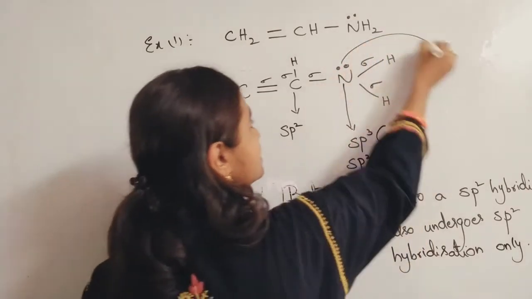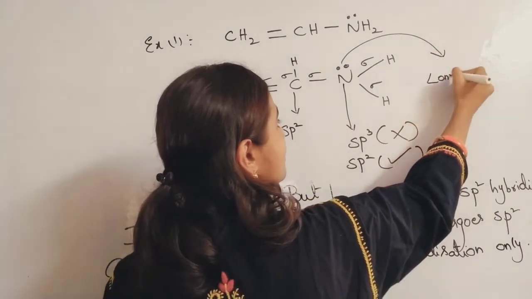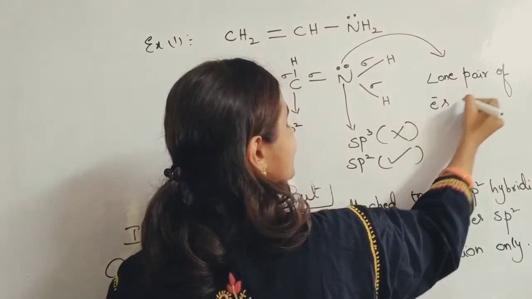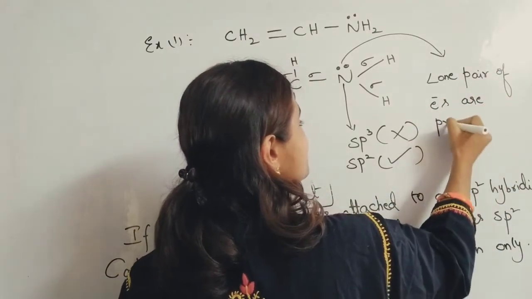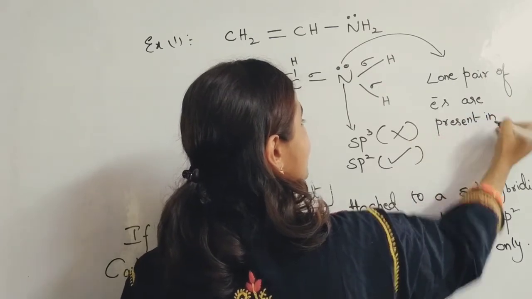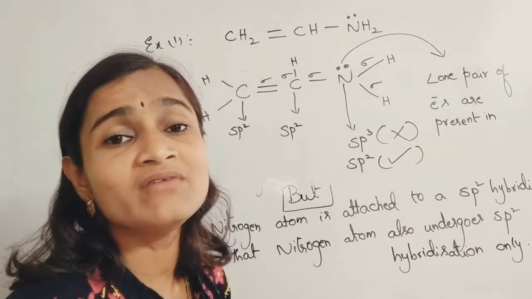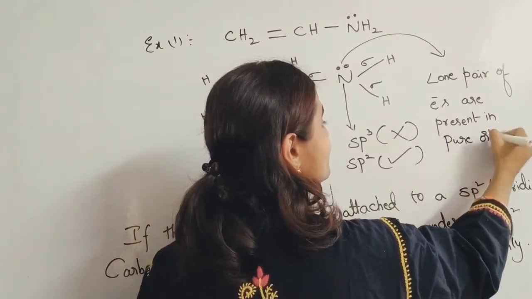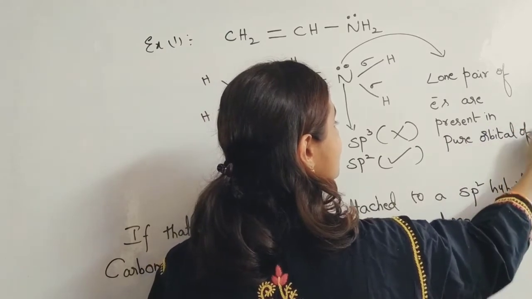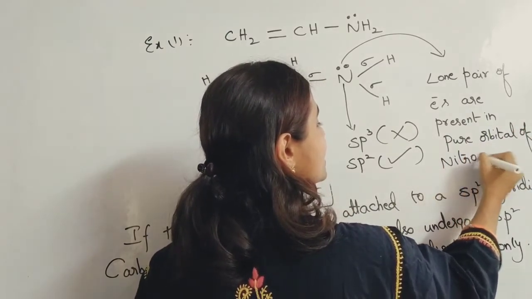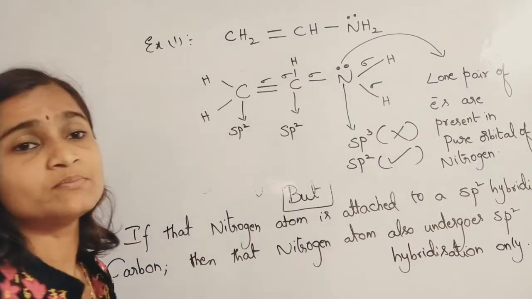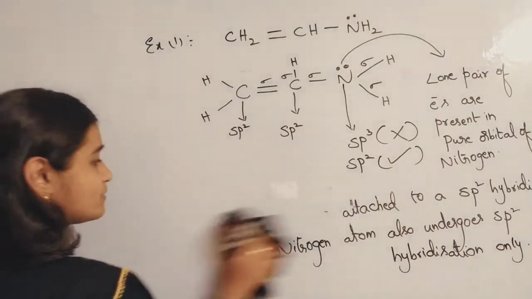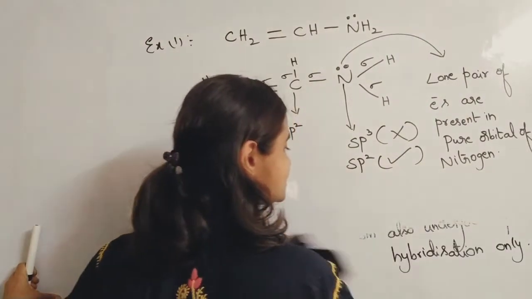Why? Because this lone pair of electrons is present in a pure orbital of nitrogen. That means it is not involved in hybridization; it is present in a pure orbital of nitrogen, but not in a hybridized orbital. Please note that point: the lone pair of electrons is present in a pure orbital, not in a hybridized orbital.